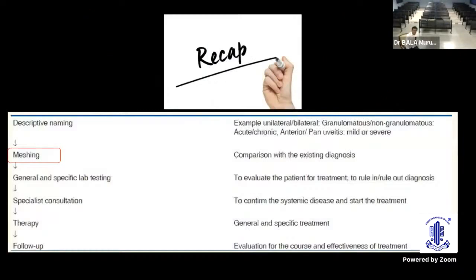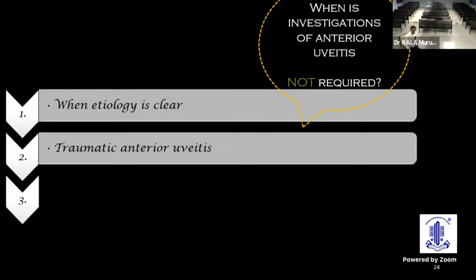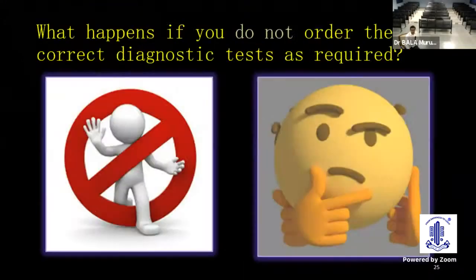To recap, this is what the matching system suggested by Nussenblatt is: we first name the problem, group it and get a matching system in place, and order a specific lab test, go along with a specific consultation and plan a treatment. More importantly, follow the patient whether you are going on track or not. Investigations of uveitis may not be required if the etiology is clear, or if you deal with a traumatic anterior uveitis or a Fuchs uveitis or a first attack of low-grade uveitis.